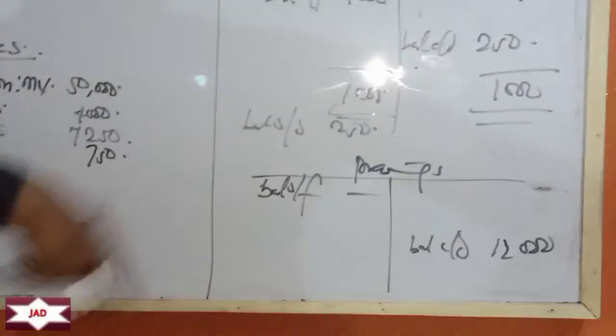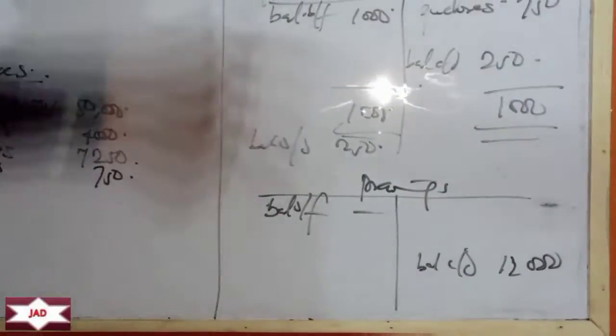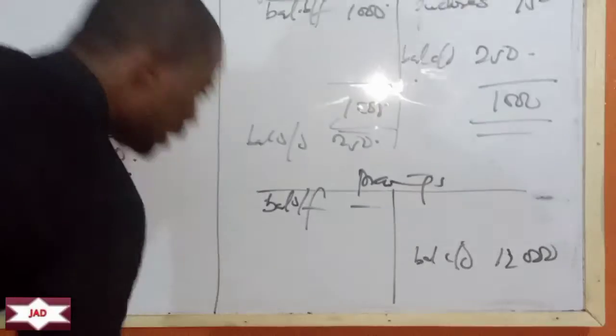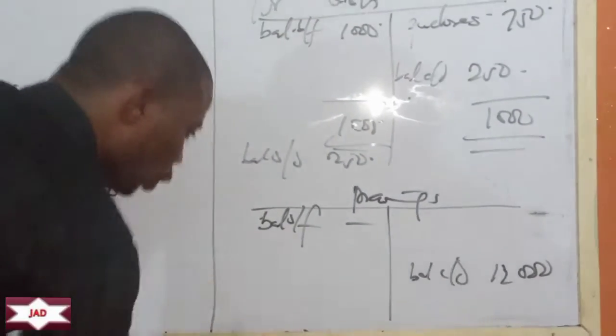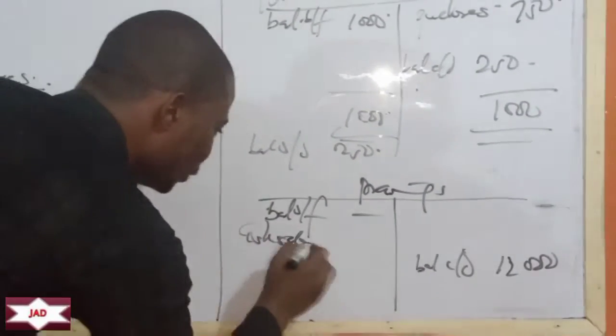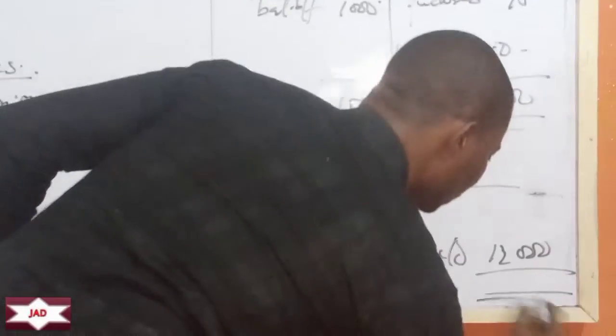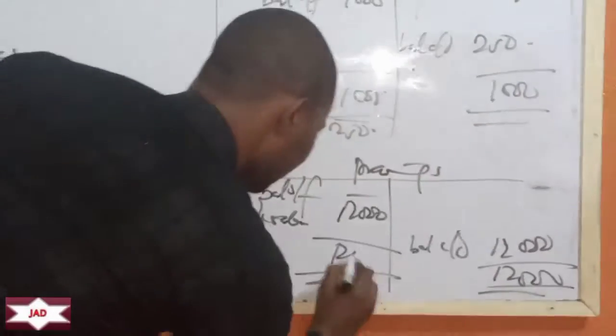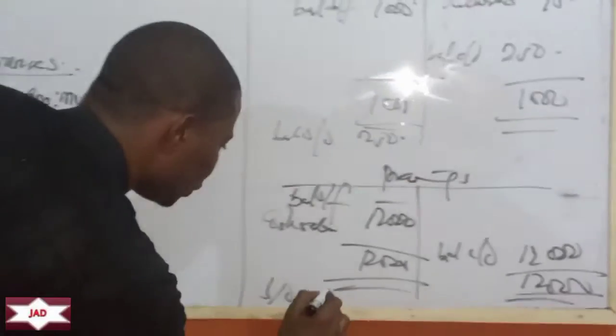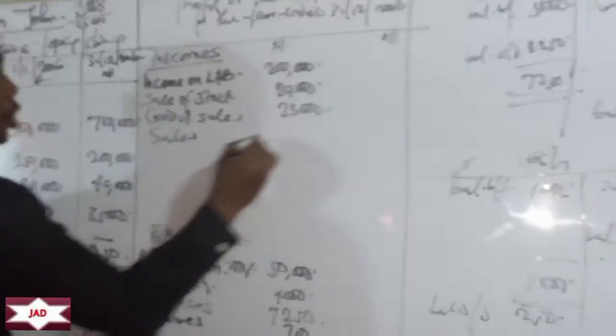So let's assume he took cash. For him to make cash, he must have made sales. So there must have been some sort of cash sales of 12,000 to cover up for the drawings that happened within the period. So we have a drawdown of 12,000 here. So let's take another sales of what?